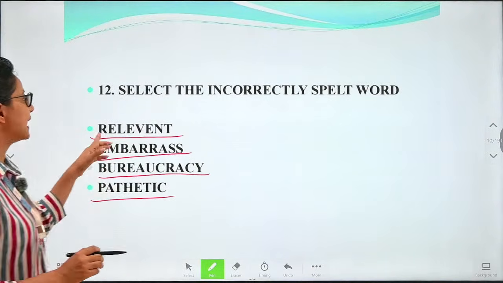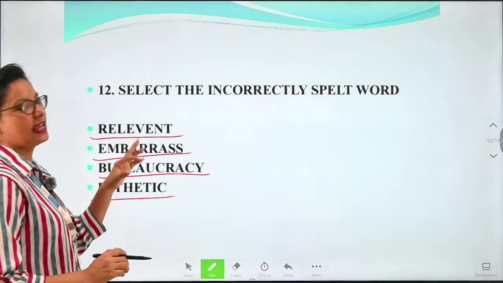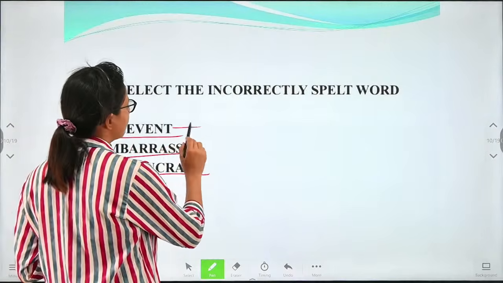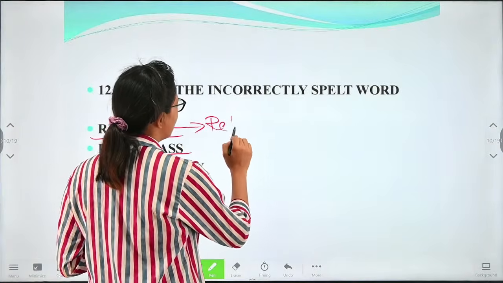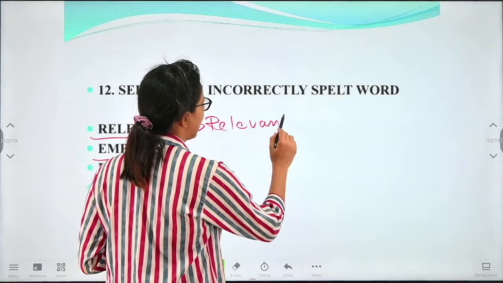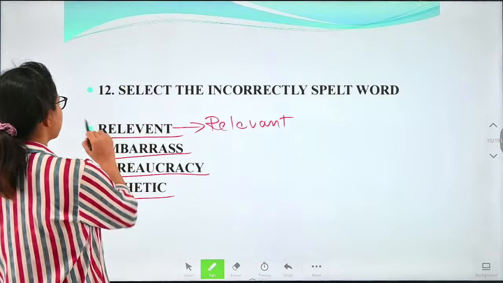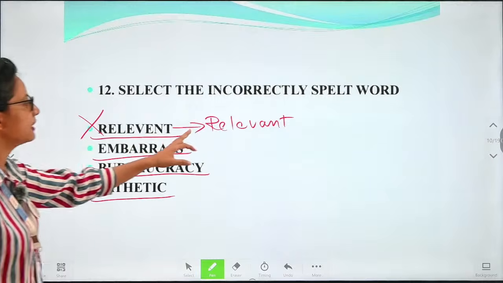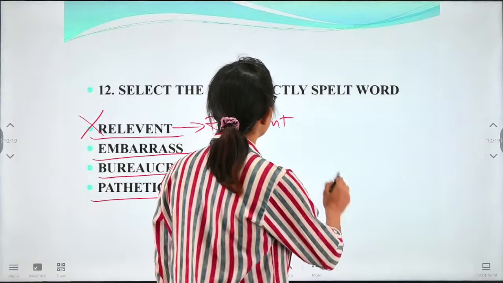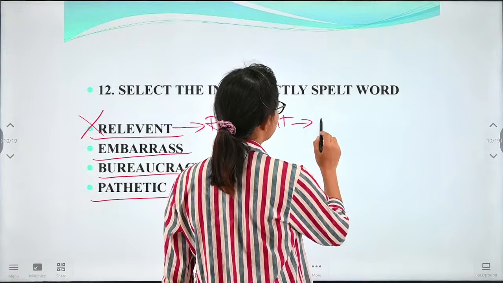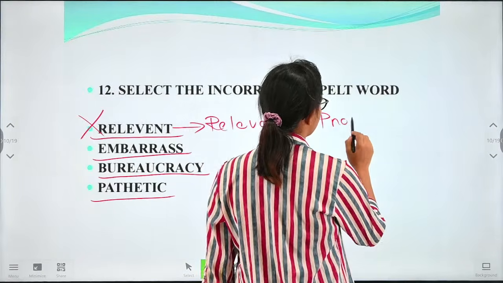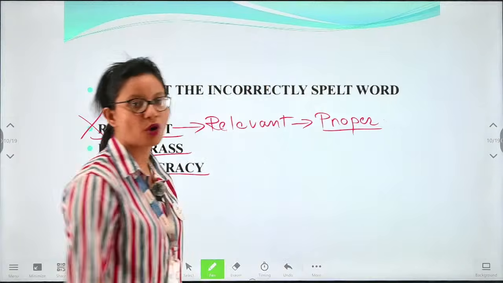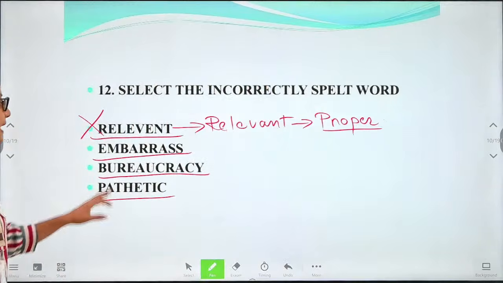Now you see relevant, R-E-L-E-V-E-N-T. Okay, we don't say relevant. What we say? We say relevant, V-A-N-T. So this is the incorrectly spelled word we have got at the beginning itself. That is, it should be relevant. So what does relevant mean? Relevant means proper. Okay, next is embarrass.